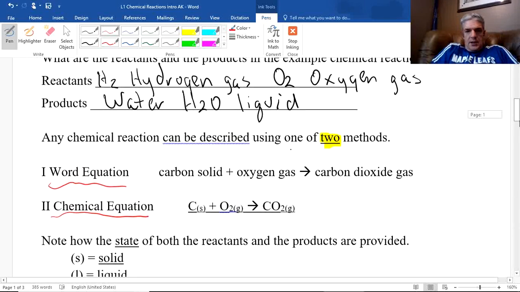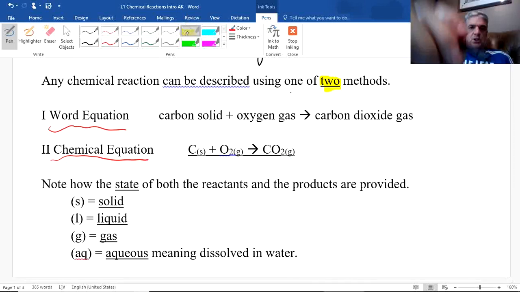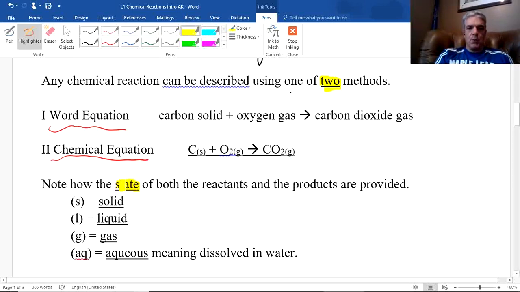And you can see the little s is a subscript, and then oxygen, O2, and then we put gas in brackets behind, and that becomes carbon dioxide, CO2, and it becomes a gas. Now this would be a molecule because it's two nonmetals combining, but that's a simple basic equation for it. And you'll note that so far we're always putting in the state of both the reactants and the products.